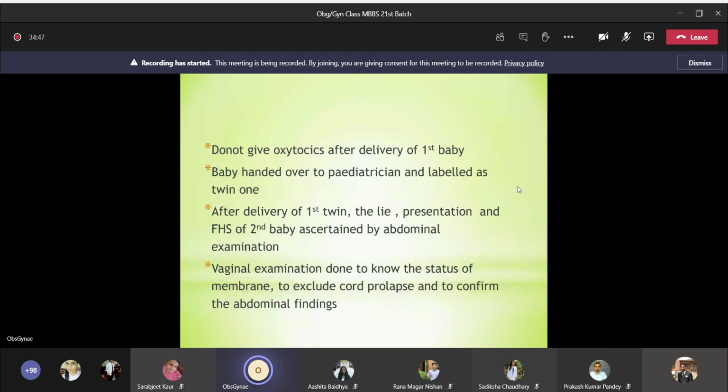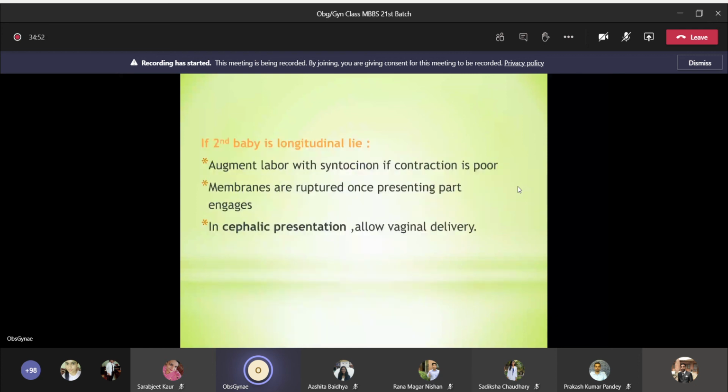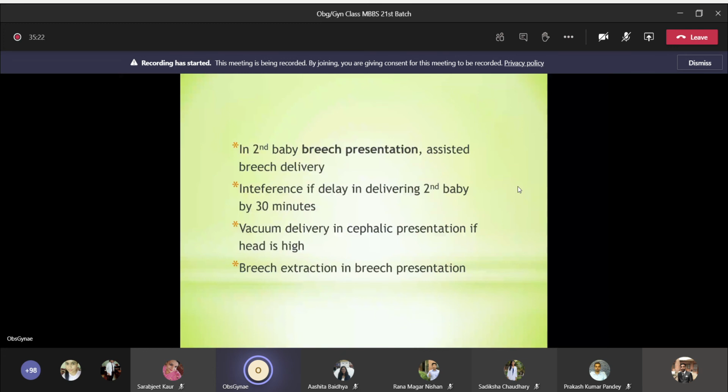Once you have delivered the first baby, you have to confirm the lie and presentation of the second baby, okay? If the second baby is longitudinal lie, it can be cephalic or it can be breech. If it is a cephalic presentation, then you can allow her to have vaginal delivery. If the membrane is not ruptured, you just rupture the membrane and augment the labor if the contraction is not enough, and then deliver vaginally. If the second baby is breech presentation, then you can go for assisted breech delivery.